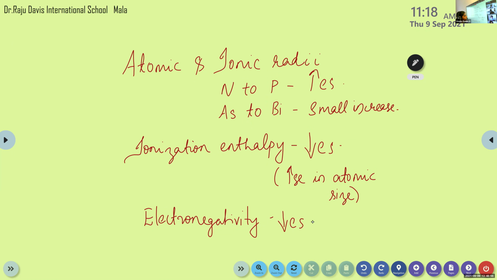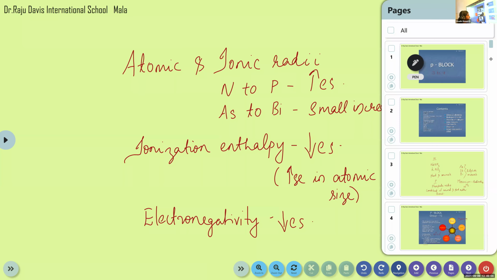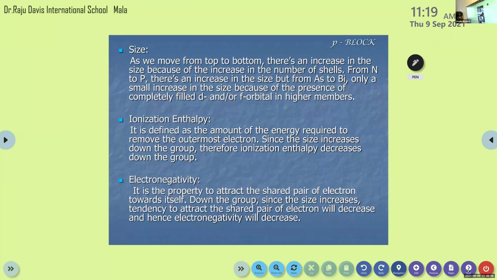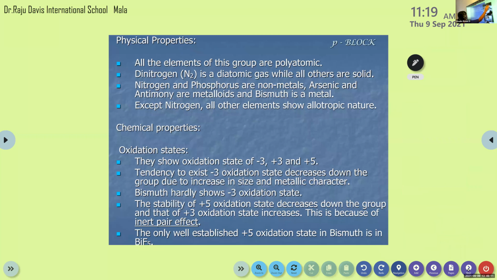Okay, so we discussed atomic and ionic radii, ionization enthalpy, electronegativity. Then next we are moving to the physical properties. All the elements of this group are polyatomic.